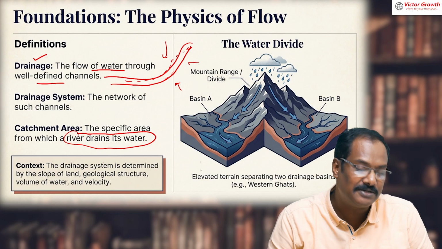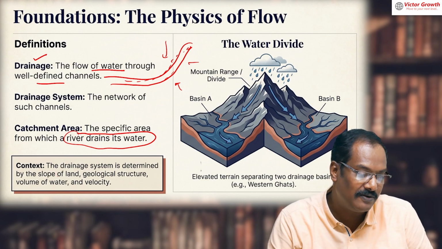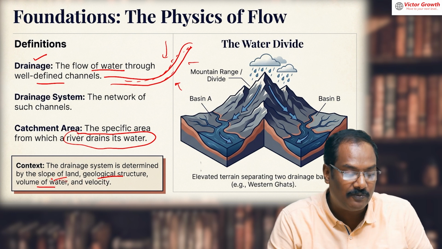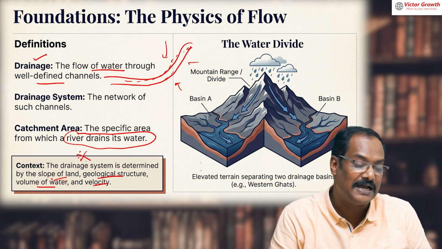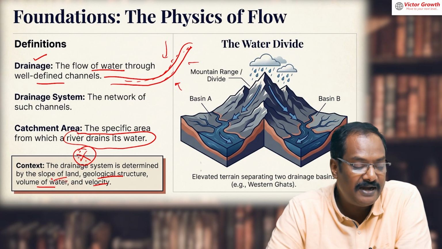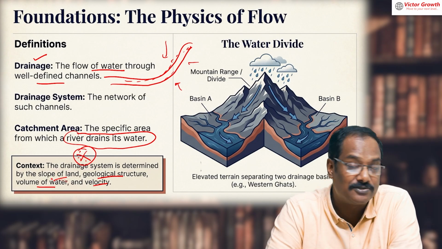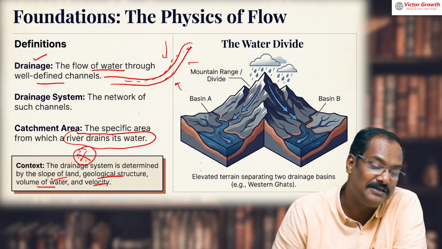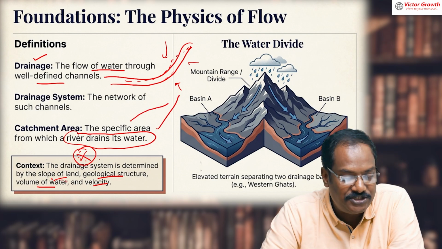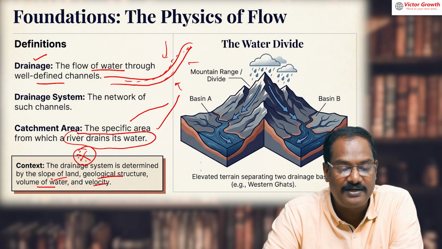The drainage system is determined by the slope of the land, the geological structure, the volume of water and velocity. Please note this down, this can be an MCQ-level prelims question. The drainage system is determined by the slope of the land, whether it is a gentle slope or a steep slope, then the geological structure, volume of water and velocity.